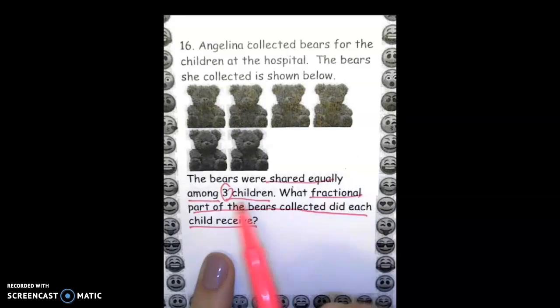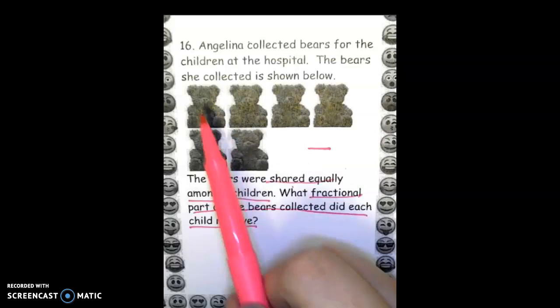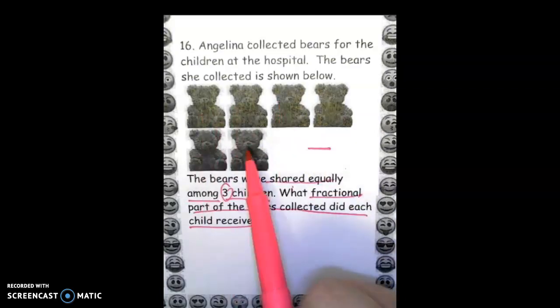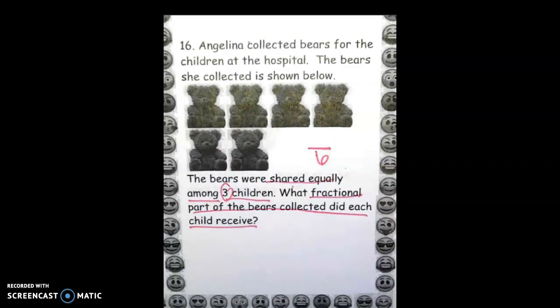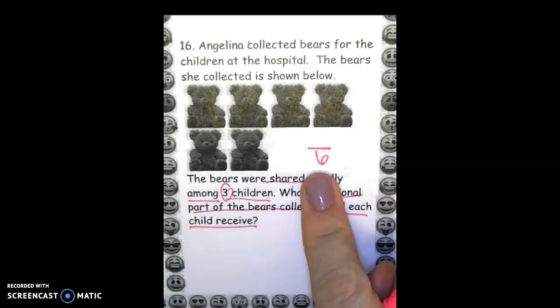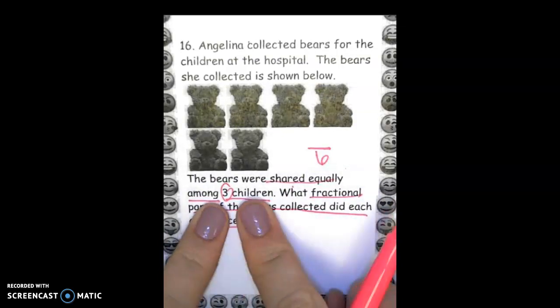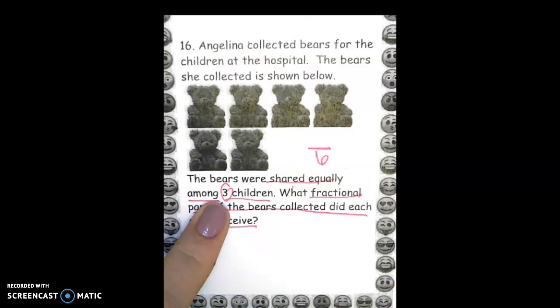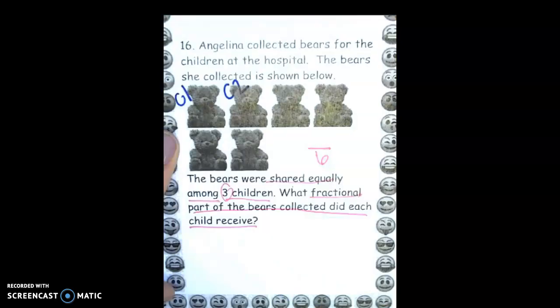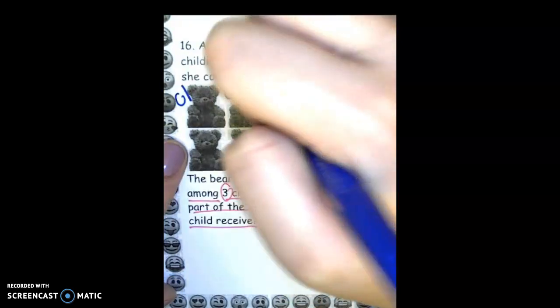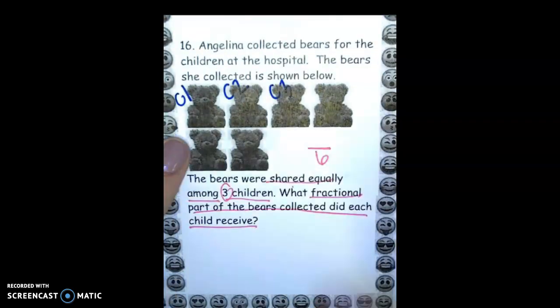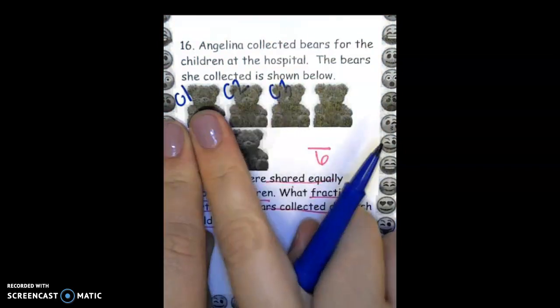Well, I know that we have a total of 6 bears because I just counted them: 1, 2, 3, 4, 5, 6. There was a total of 6 bears, and they're going to be shared equally among 3 children. So to do this, I can say child 1, child 2, child 3. Okay? 1, 2, 3.